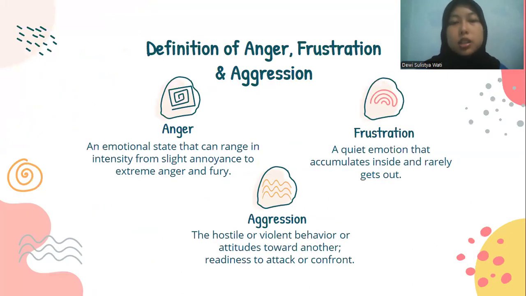Anger is an emotional state that can range in intensity from slight annoyance to extreme anger and fury, and it's frequently accompanied by psychological and hormonal changes. Anger can develop from frustration, which is a quiet emotion that accumulates inside and rarely gets out. And aggression is hostile or violent behavior or attitude towards another, a readiness to attack or confront.